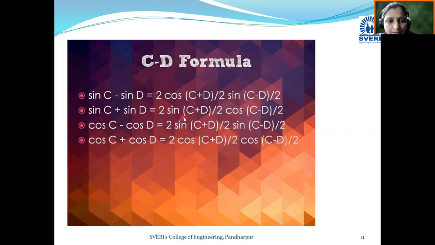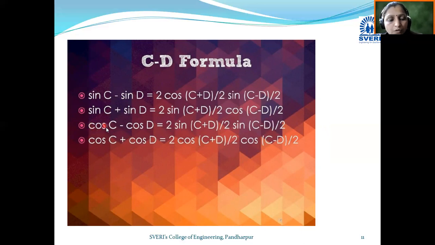This is how you can remember the formula: sin C minus sin D becomes 2 cos sin, and sin C plus sin D becomes 2 sin cos.